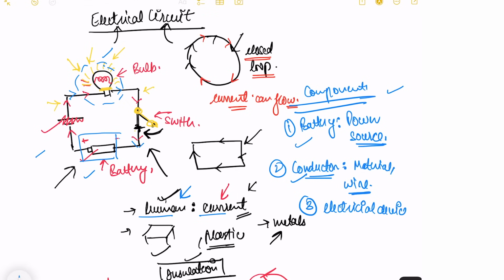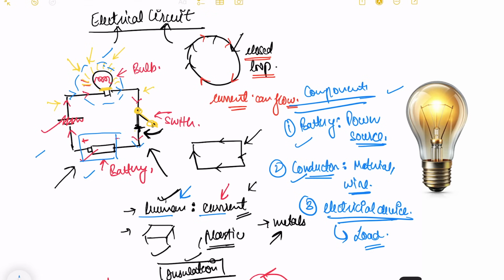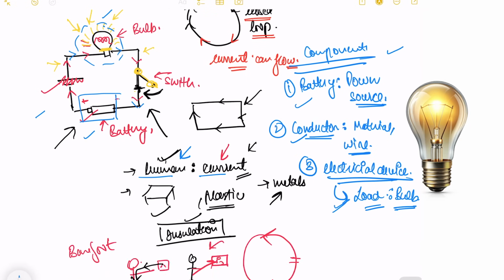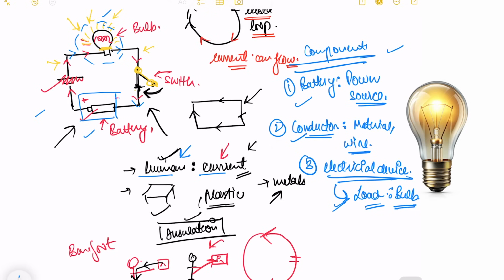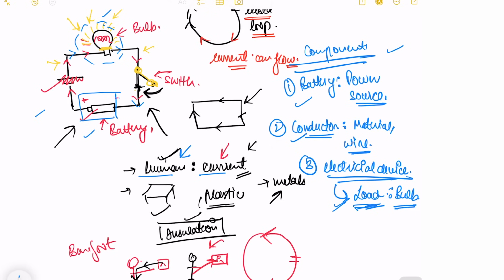Any device which is using electricity to light up is your load or your electrical device. Here our electric device is the bulb. It can be any appliance, your fan, your computer, your ACs, every device which is running on electricity will come in your load. Electric device can also be termed as load.